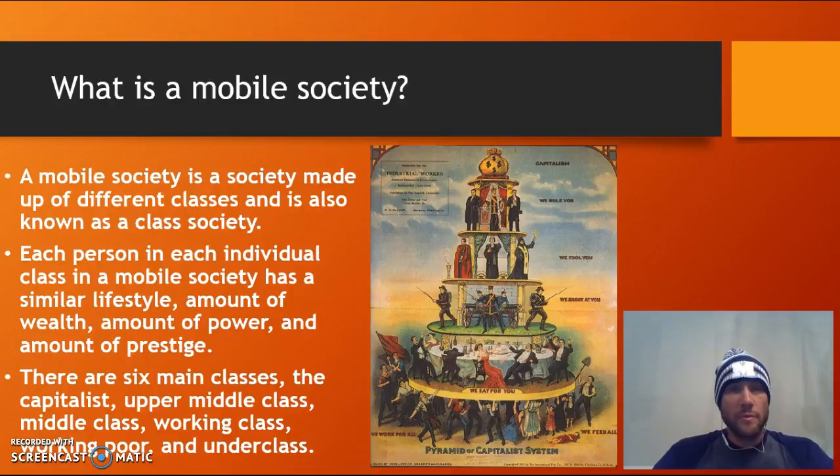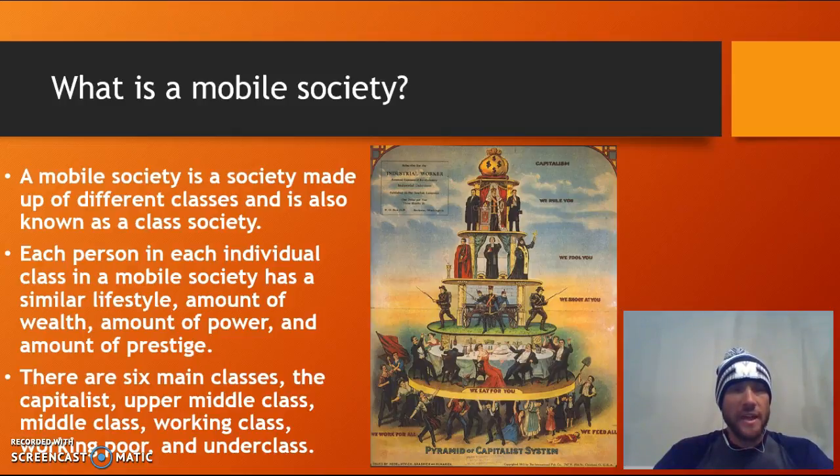So, what's a mobile society? You can see here, there's an image that's drawn about what a capitalist society looks like. And this would be a society very similar to what the United States uses.